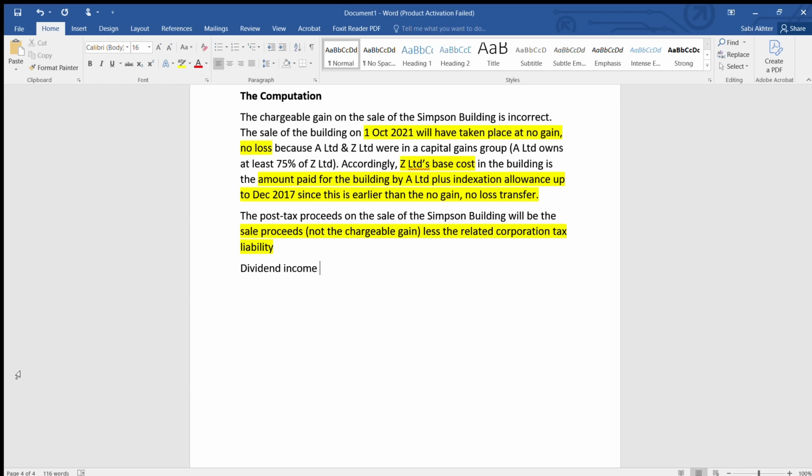You have to write this. It is not subject to corporation tax. So A will not have any corporation tax regarding the dividend that they have received from Z. Okay. Accordingly,